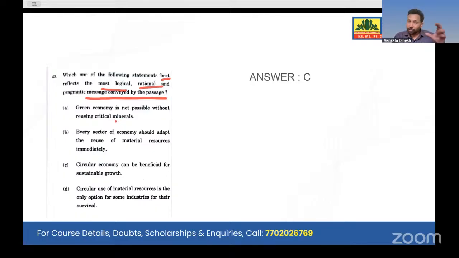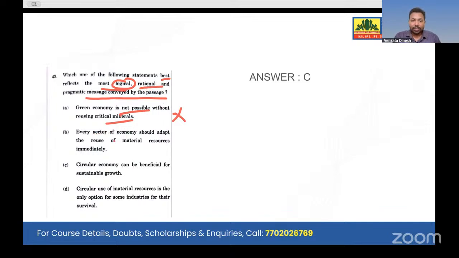If we reuse used batteries or e-waste, we can achieve green economy. So if A is correct, B is correct. That doesn't mean vice versa. Again, green economy is not possible without reusing critical minerals. How can we conclude this, right? Is it a message conveyed? No. Is it logical? It's not logical. Is it rational? It is not even rational.